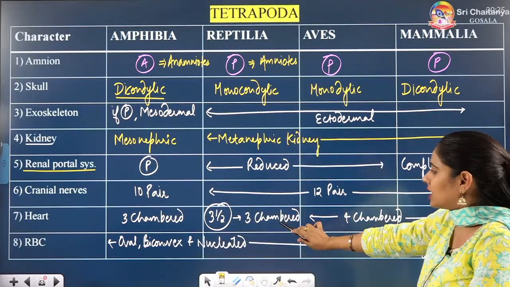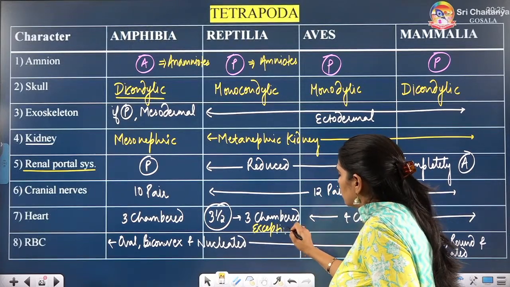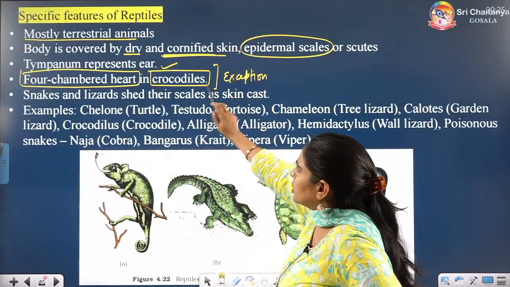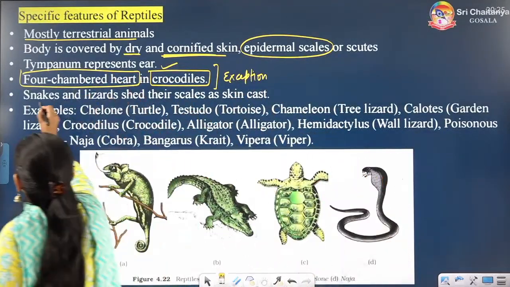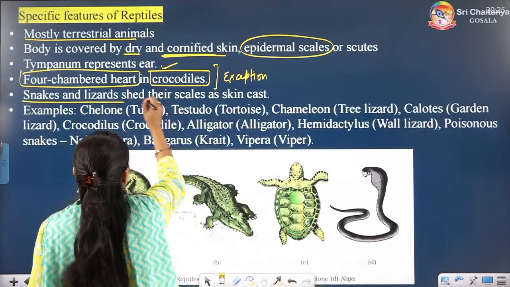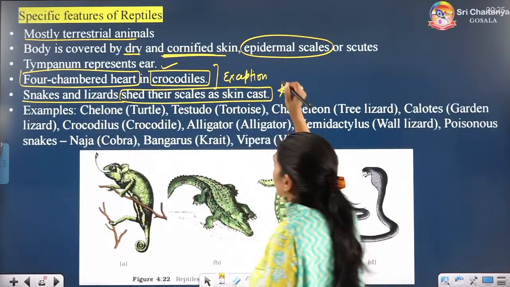In reptiles 3-chambered heart. So what is the exception? Exception is there which I have written here. So this is the exception, crocodiles. Now you know snakes and lizards will come in this class and they will shed their skin. They will shed their skin as skin cast.